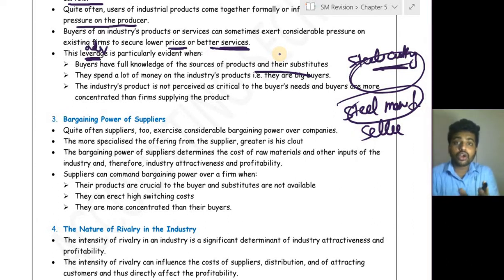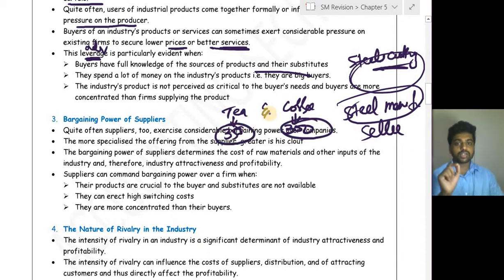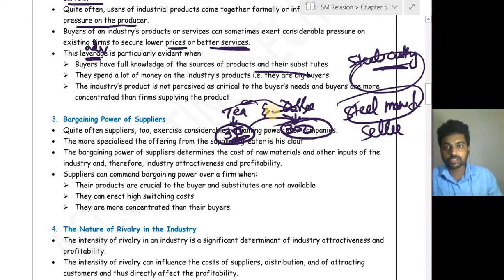And also when he has knowledge of the substitutes, for example, tea and coffee. Let us assume coffee is 300 per kg and tea is 350 per kg. If the buyer knows the alternatives, the substitutes, then the buyer who is purchasing tea might go for coffee. So whenever the buyer has knowledge of the substitute as well as the source of the product, there is a possibility of bargaining power of the buyer.